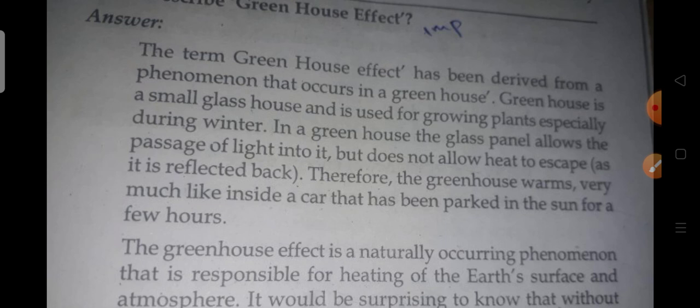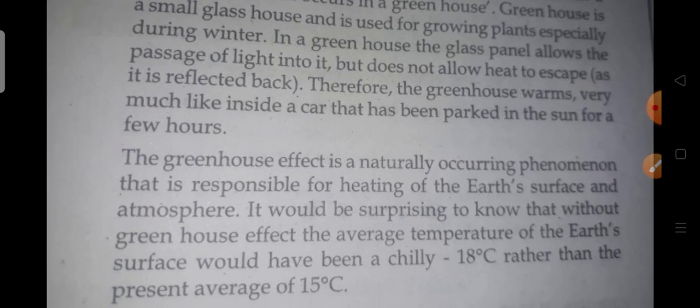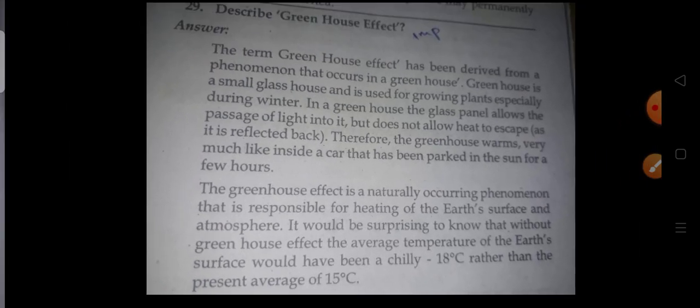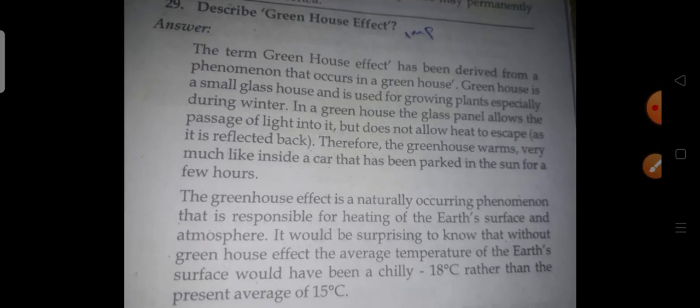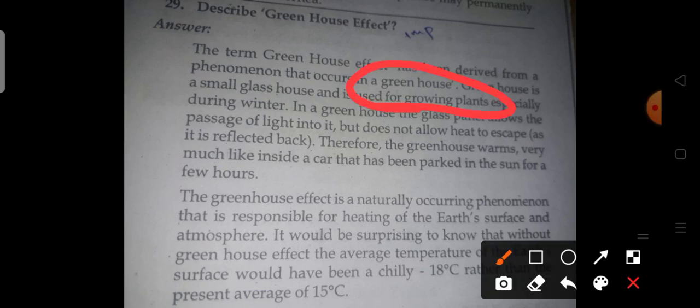So therefore the greenhouse warms very much like the inside of a car that has been parked in the sun for a few hours. The greenhouse effect is a naturally occurring phenomenon that is responsible for heating of the Earth's surface and atmosphere. It would be surprising to know that without the greenhouse effect the average temperature of the Earth's surface would have been chilly, minus 18 degrees centigrade rather than the present average of 15 degrees centigrade. It's clear to everyone. So this is also a very, very important question. Greenhouse effect: it's mainly used for growing plants. It's clear.